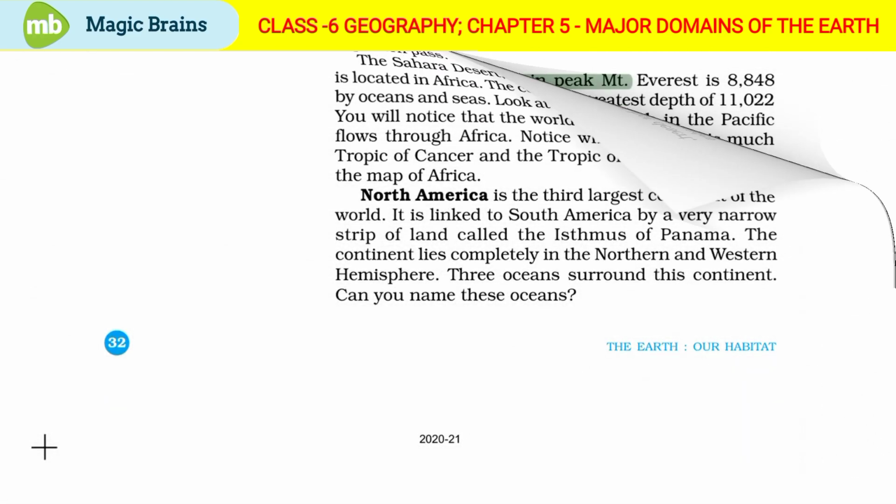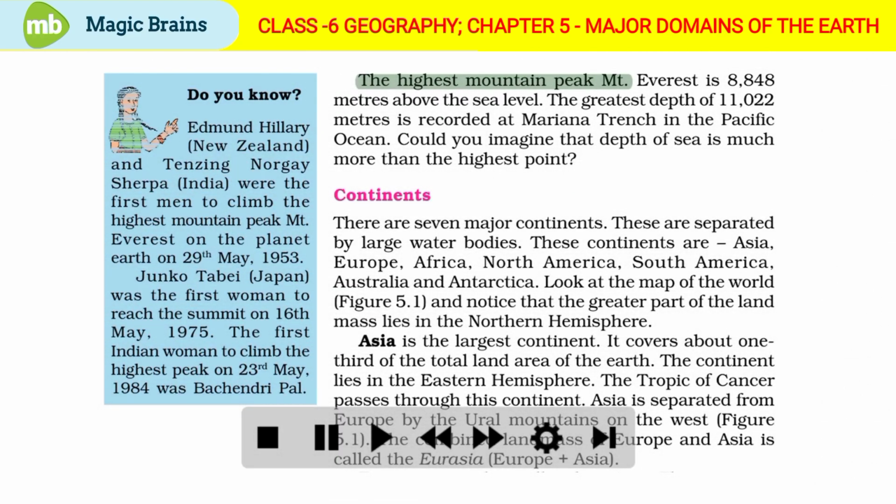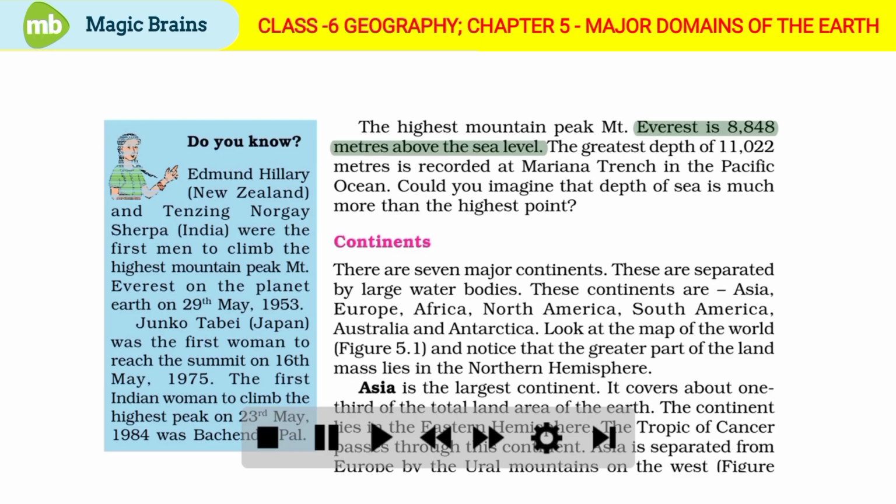Page number 32. The highest mountain peak, Mount Everest, is 8,848 meters above the sea level. The greatest depth of 11,022 meters is recorded at Mariana Trench in the Pacific Ocean. Could you imagine that depth of sea is much more than the highest point?